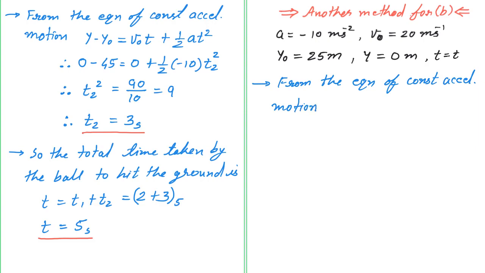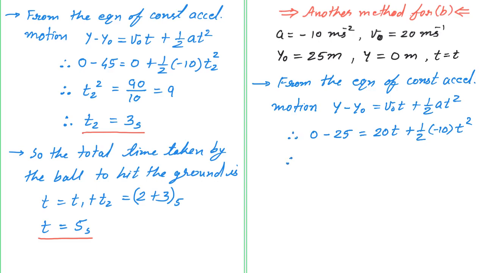Obviously, with these four, or rather five physical quantities, we can go with this equation only: y minus y0 is equal to v0 t plus 1 half a t square. This is the only option. And y is 0, minus 25, y0 is 25, v0 is 20 t, and plus 1 by 2, a is minus 10, and t square.